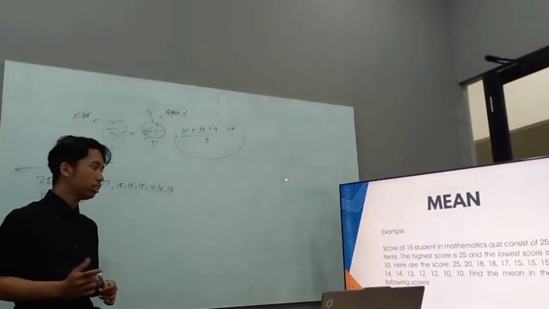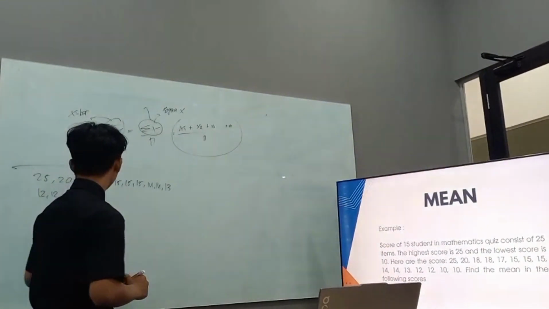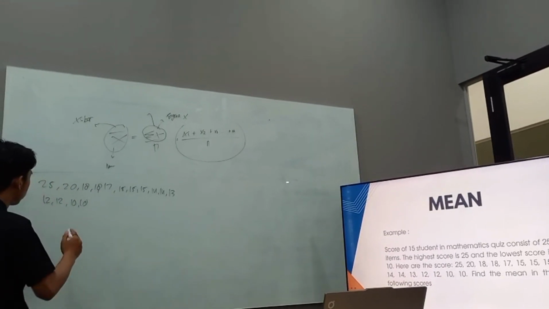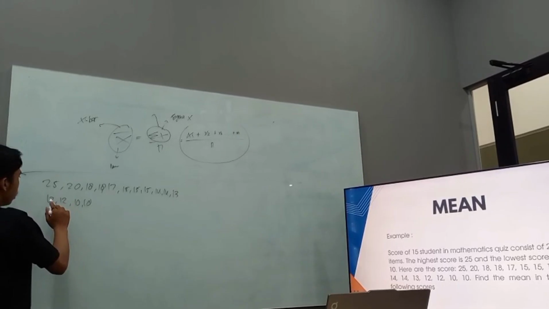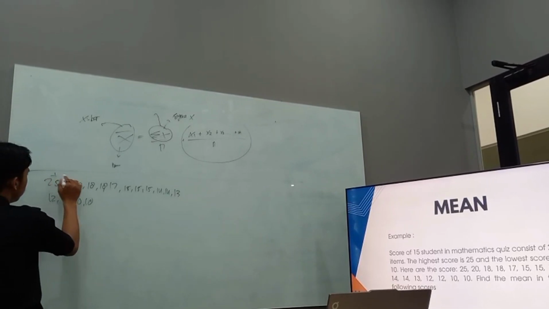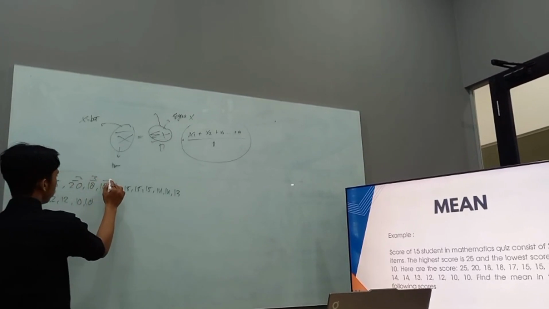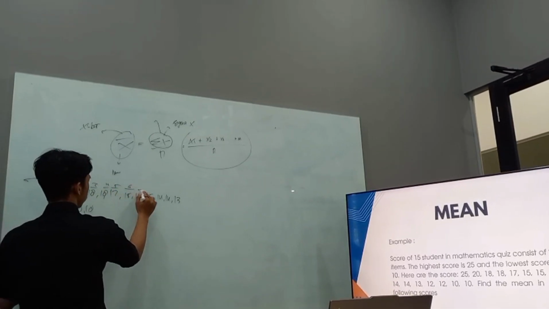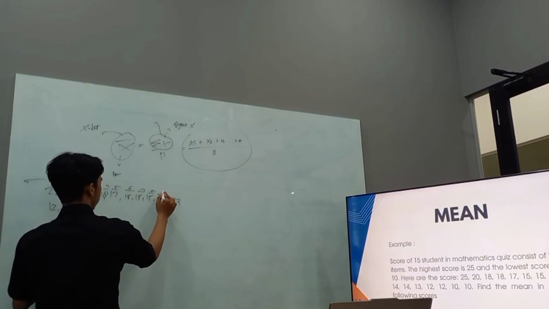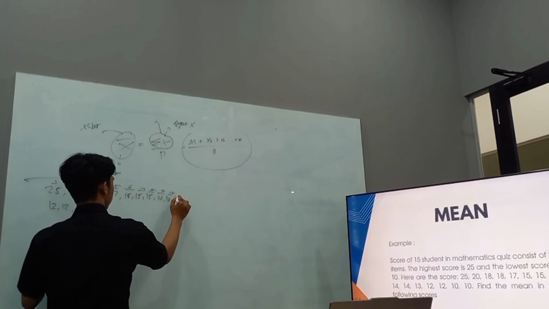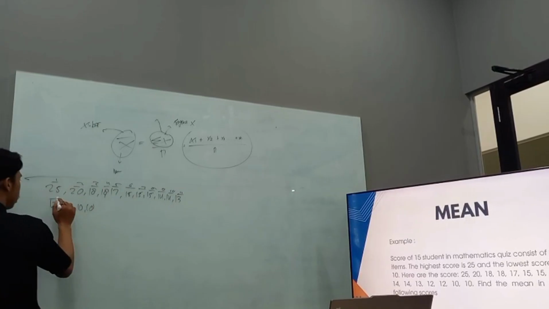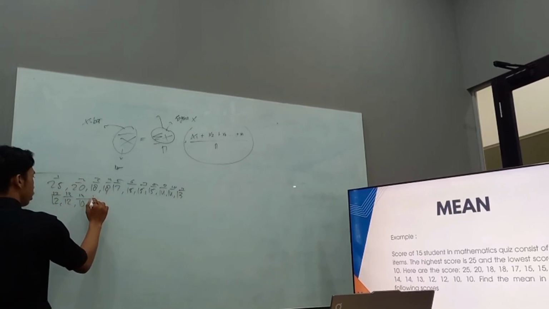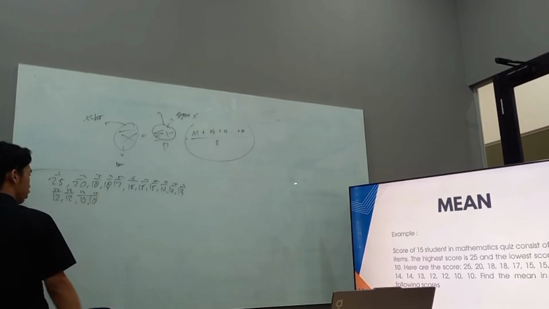Find the mean of the following scores. So we can count the number of data: 1, 2, 3, 4, 5, 6, 7, 8, 9, 10, 11, 12, 13, 14, and 15.